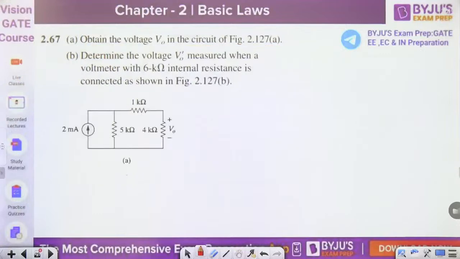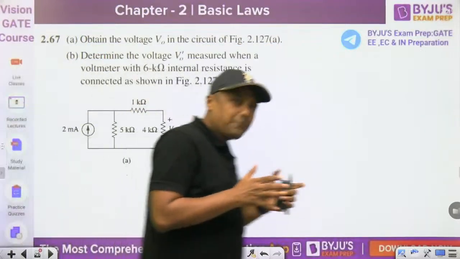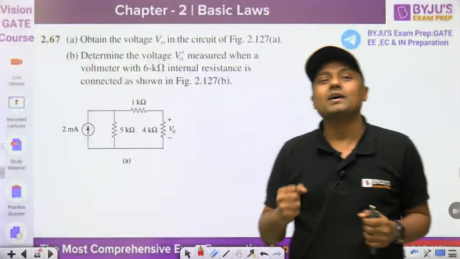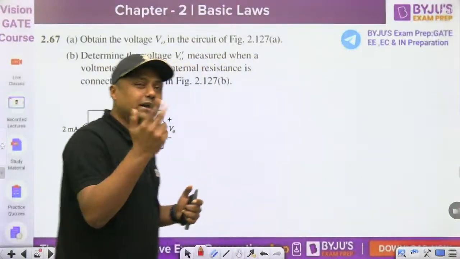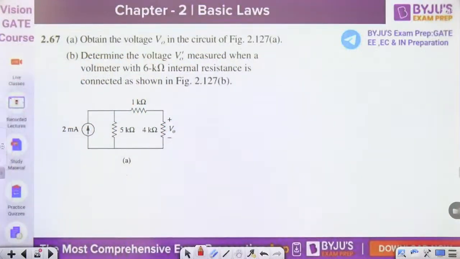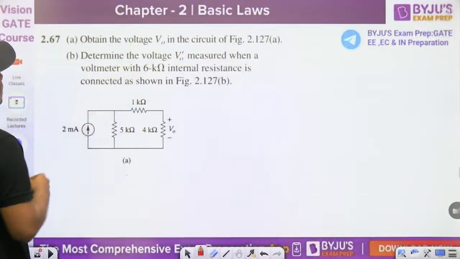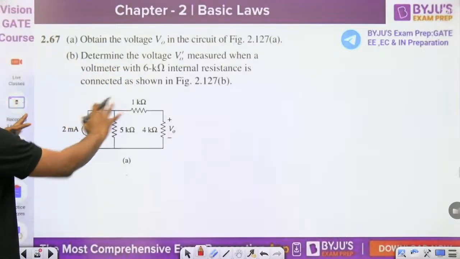In Sadiku, the first part is just given for what? Warm up. And then the second part, practical application. So this is just for your warm up. Obtain the voltage V0 in the circuit of the figure. So just the first question. Tell me.